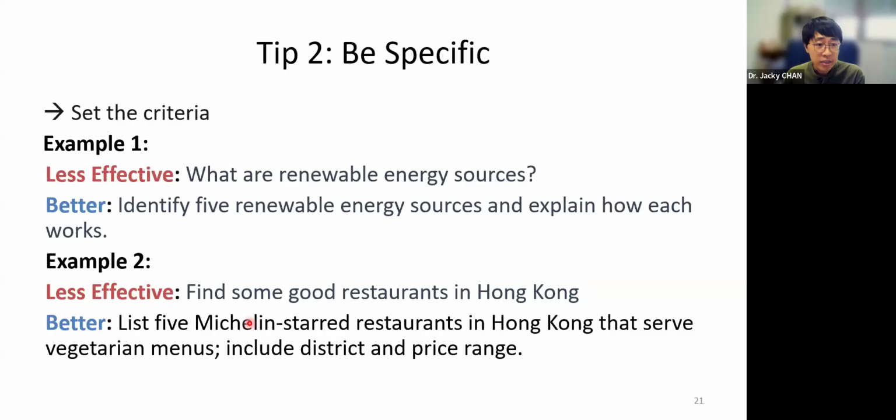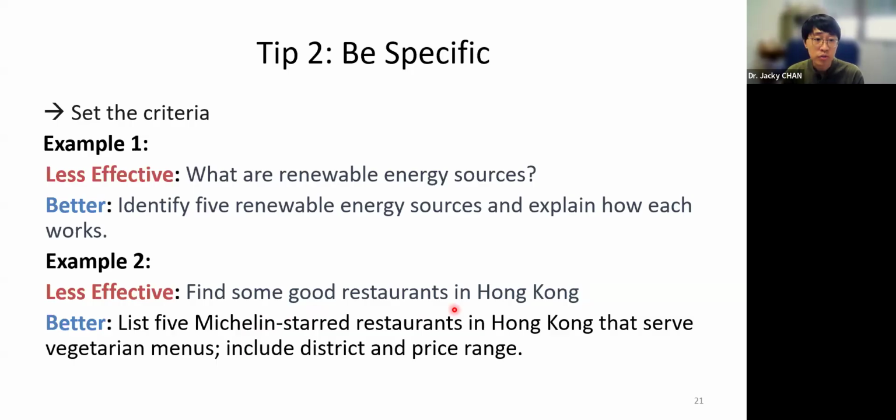Second example, okay, find some good restaurants in Hong Kong. Okay, so we say this one is less effective because we don't have the concrete selection criteria.